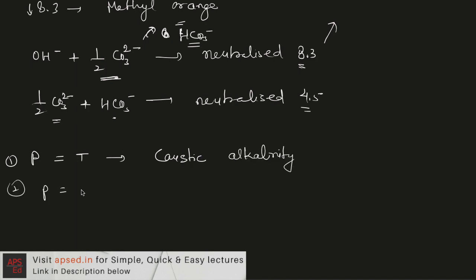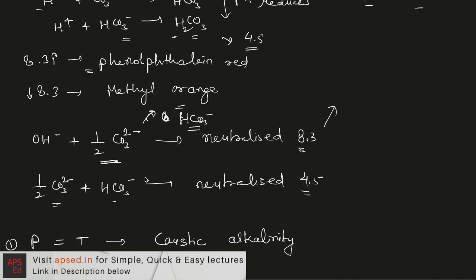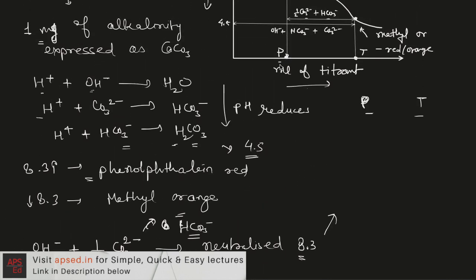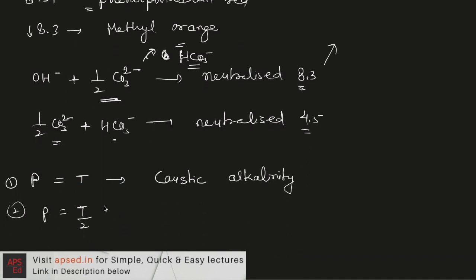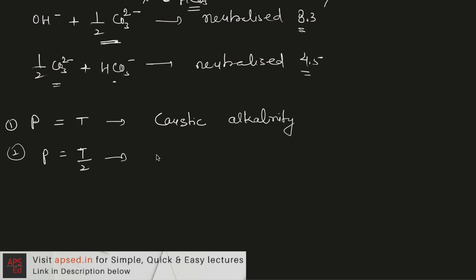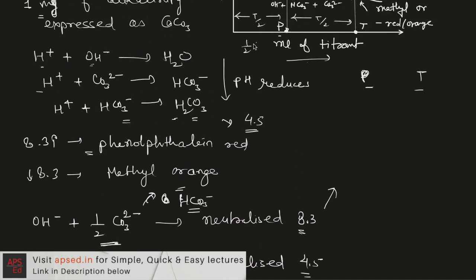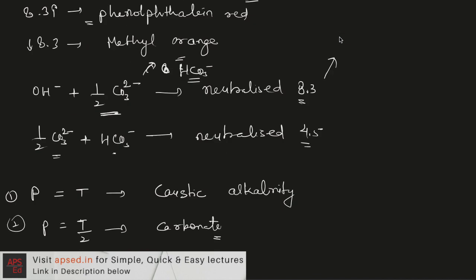If P is equal to T by 2, that is, it lies just at the middle, then the alkalinity is caused by carbonate ions, because half of the carbonate ions will be neutralized at this value and the remaining half will be neutralized in the next part.